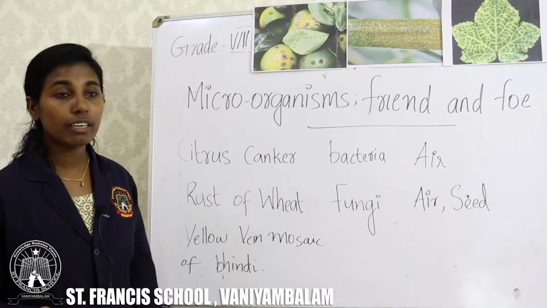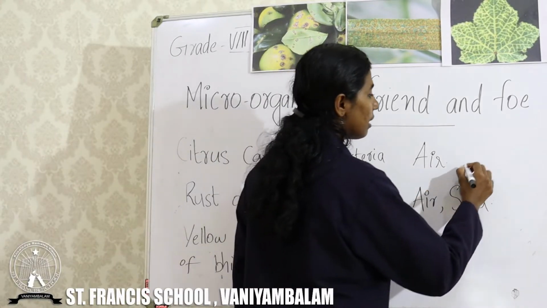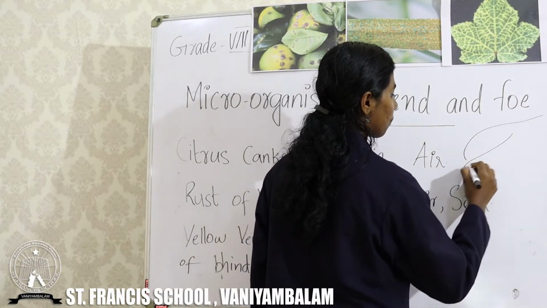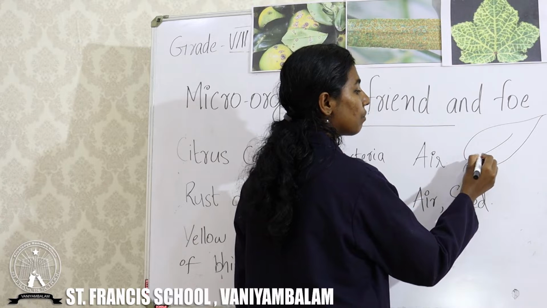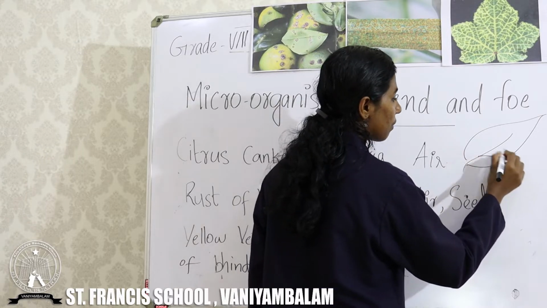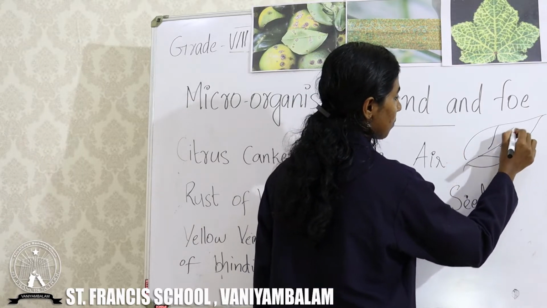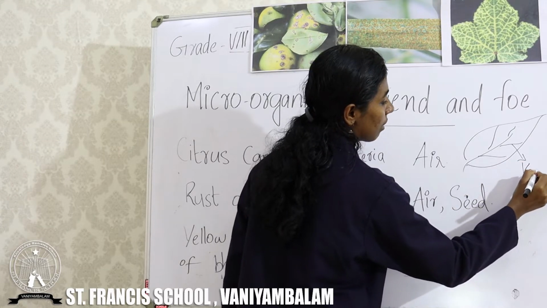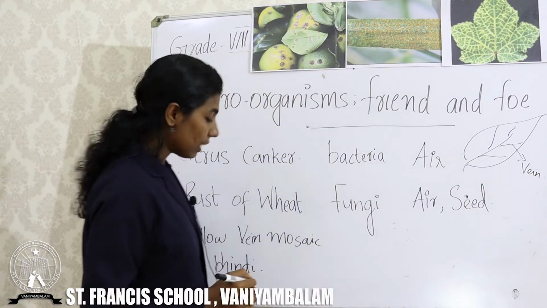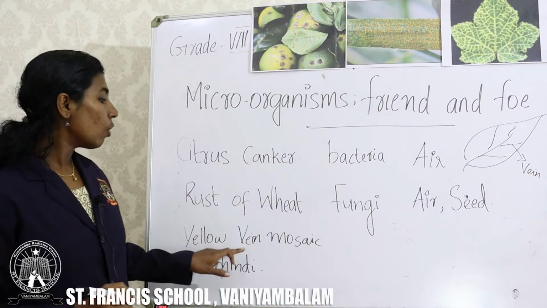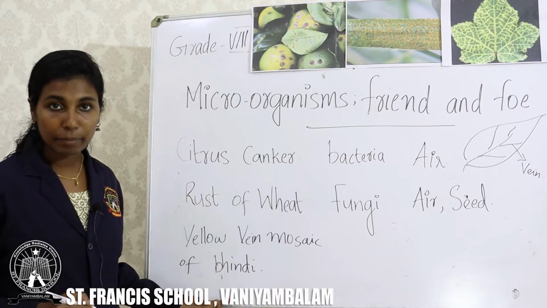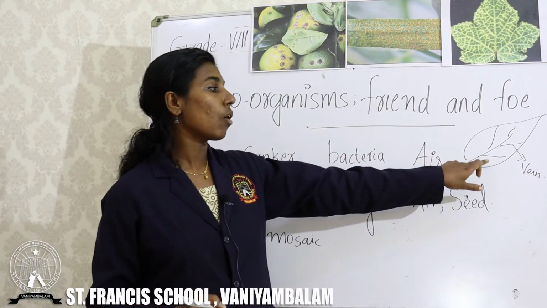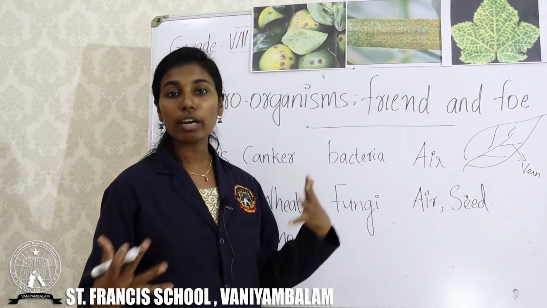What do you mean by vein? Suppose this is a leaf. This is the vein of the leaf. This is the mid vein and there will be small veins. So yellow vein mosaic of bindi means the veins of the leaf will be in yellow color.